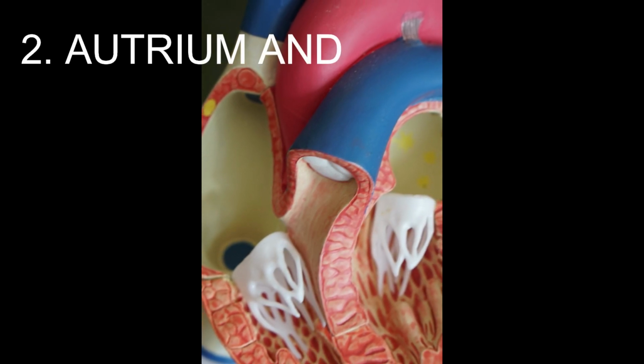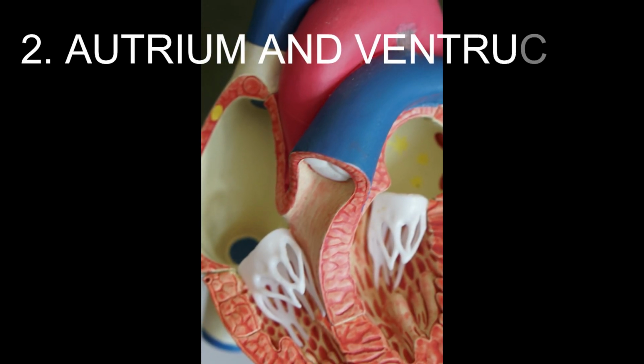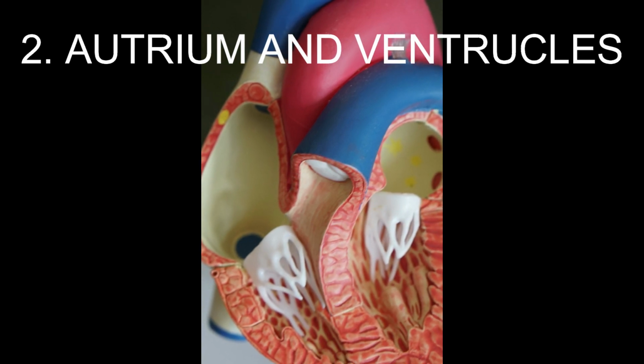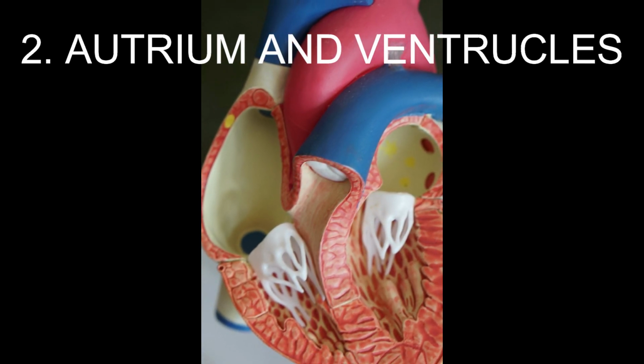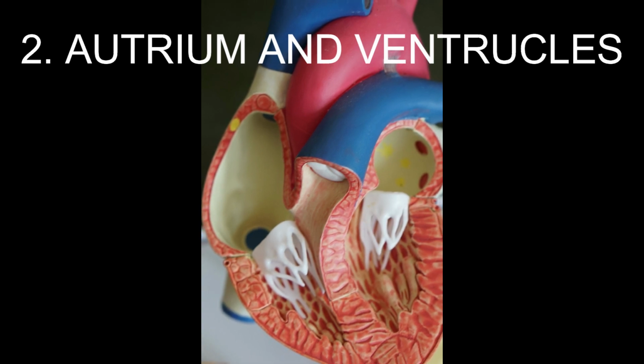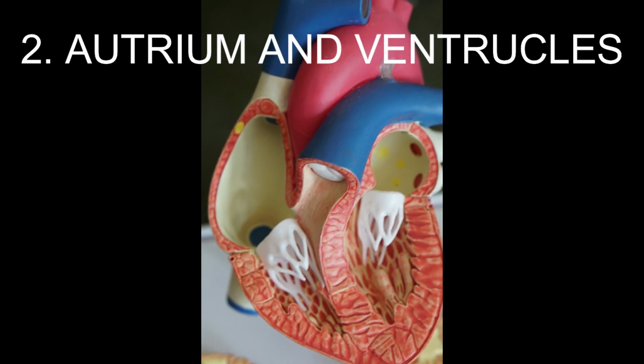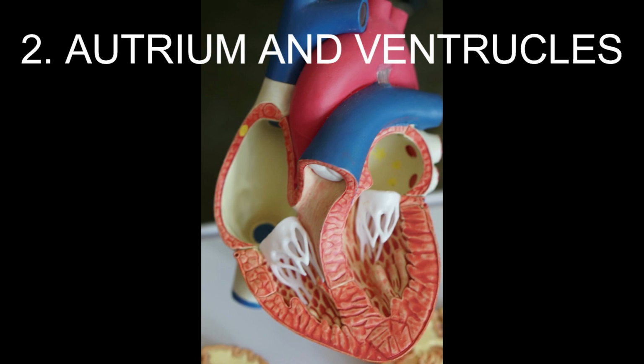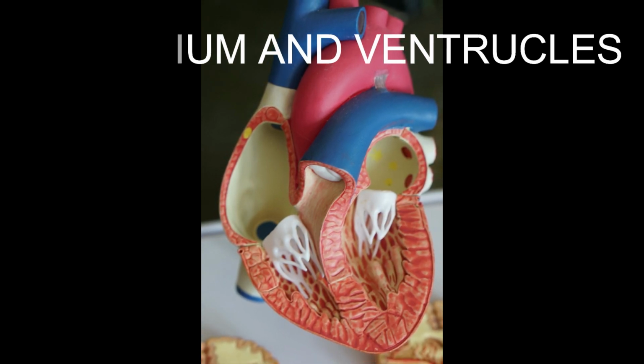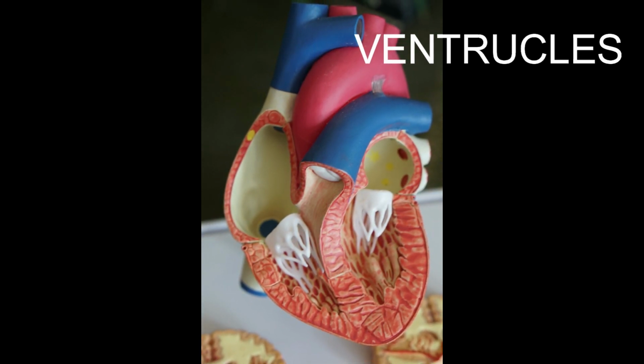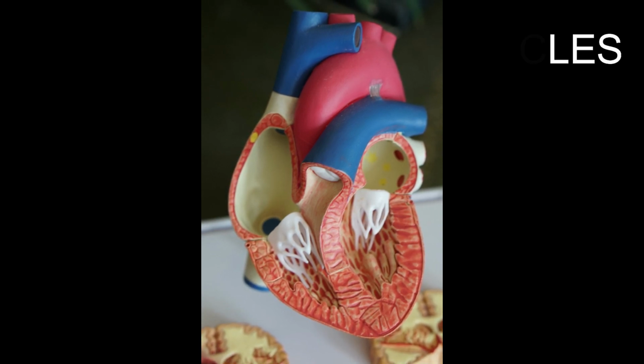The left atrium and the left ventricle are completely separated from the right atrium and the right ventricle. The atrium receives the blood while the ventricle pumps the blood outside the heart. Hence, ventricles are stronger and larger than atrium. The atrium is connected to the veins, whereas the ventricles are connected to the arteries. Arteries and veins are responsible for carrying the blood.